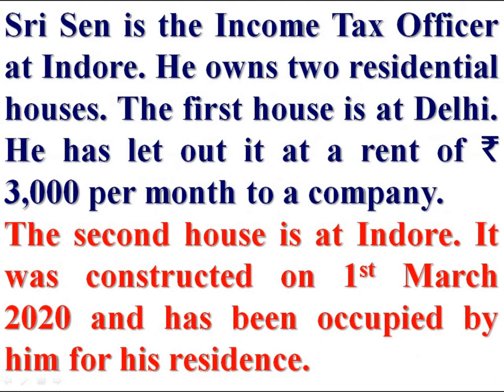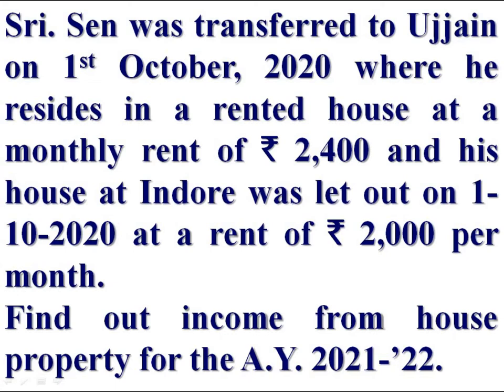Then second house. The second house is at Indore. It was constructed on 1st March 2020 and has been occupied by him for his residence. It was self-occupied. He was transferred to Ujjain on 1st October 2020, where he resides in a rented house at a monthly rent of Rs 2,400. He was transferred to Ujjain and now he is living in a rented house. That rent paid, Rs 2,400, is not to be considered for the computation of income from house property.